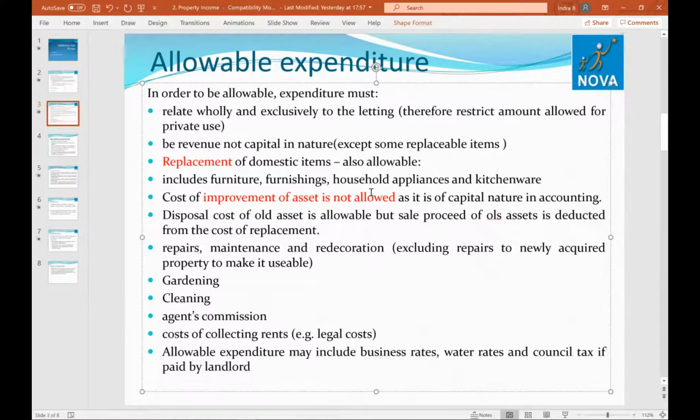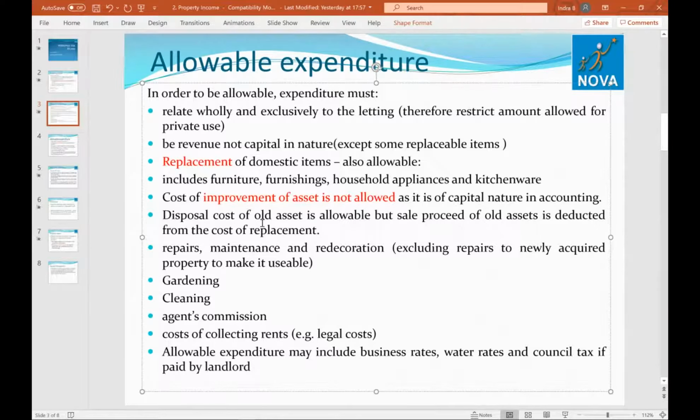The disposal of an old asset is allowed, but the sale proceeds of the old asset are deducted from the cost of replacement. Like you have to replace a fridge, but the old fridge you are selling, so that proceeds will be deducted.